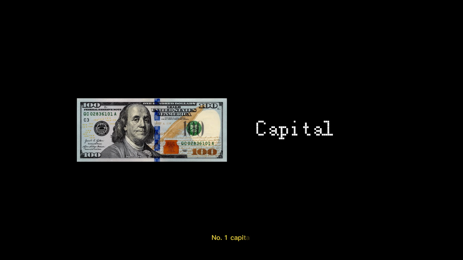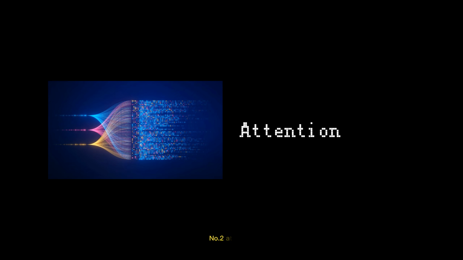Number 1, capital. The system cannot buy everything because capital is scarce, and that's because you don't subscribe. Number 2, attention. Even if the system is automated, it still has a bottleneck. 5,000 stocks times 10 signals each equals 50,000 evaluations, which is way too much noise. Number 3 is risk, which is a given in this industry.